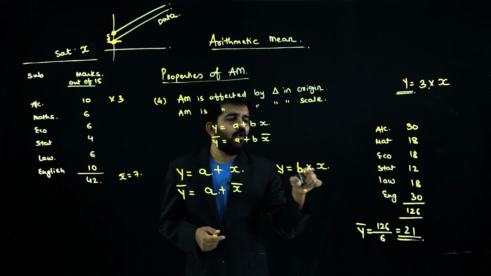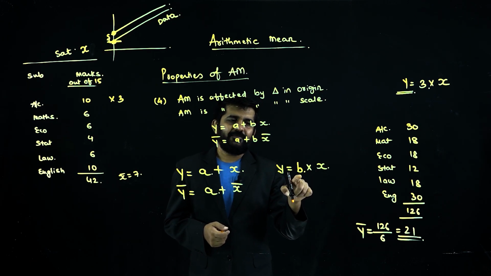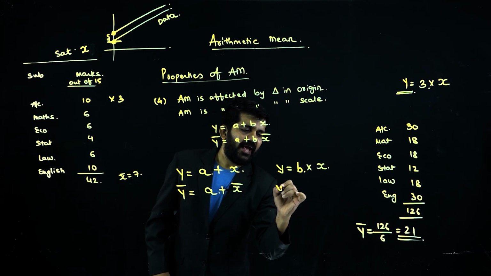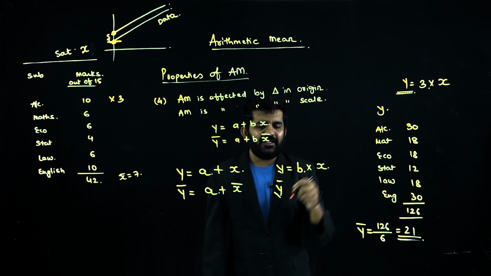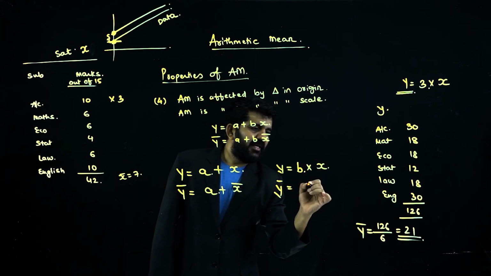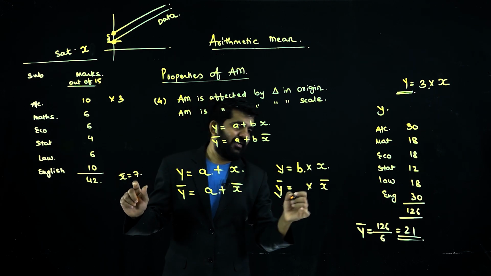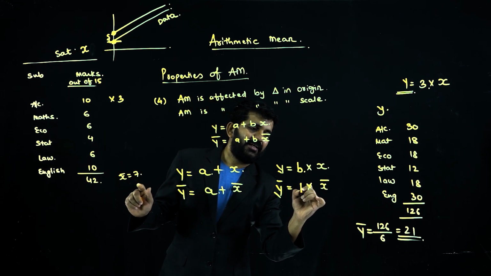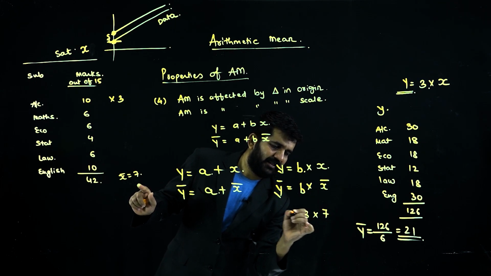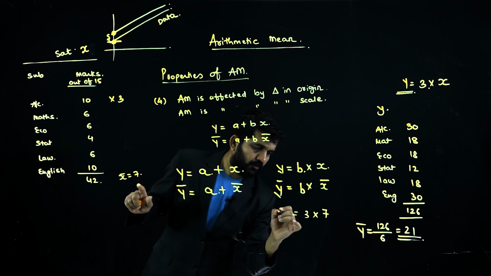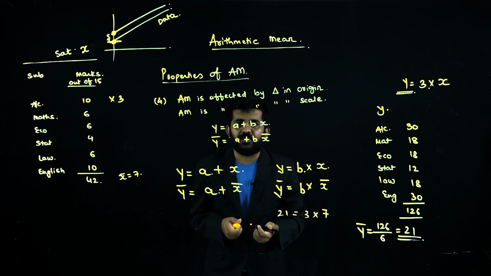So, if all your variables are multiplied by 3, your B is 3, then the average of the new data, Y bar, will be nothing but the average of the old data, that is 7, multiplied by 3. Is it correct? 7 multiplied by 3. What is Y bar? We have found it out practically. 21. 7 3s are 21. It is equal.